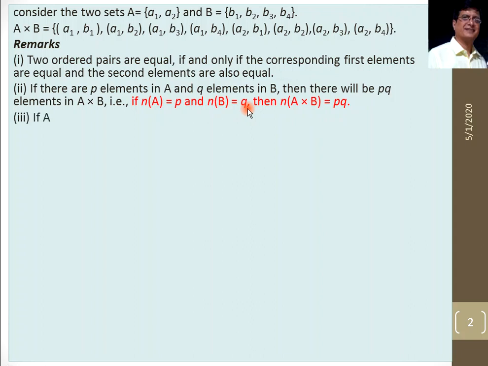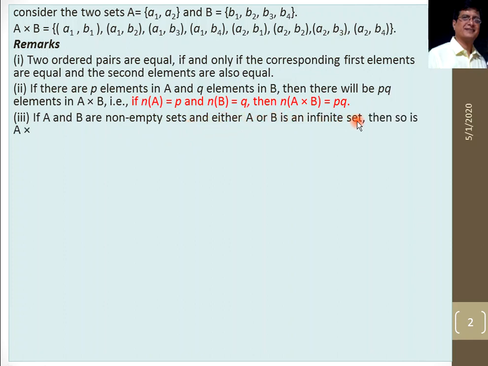Third point, if A and B are non-empty sets and either A or B is an infinite set, then so is A cross B. If any one of the sets is an infinite set, then A cross B also contains infinite ordered pairs. So these are the three important points for the Cartesian product.